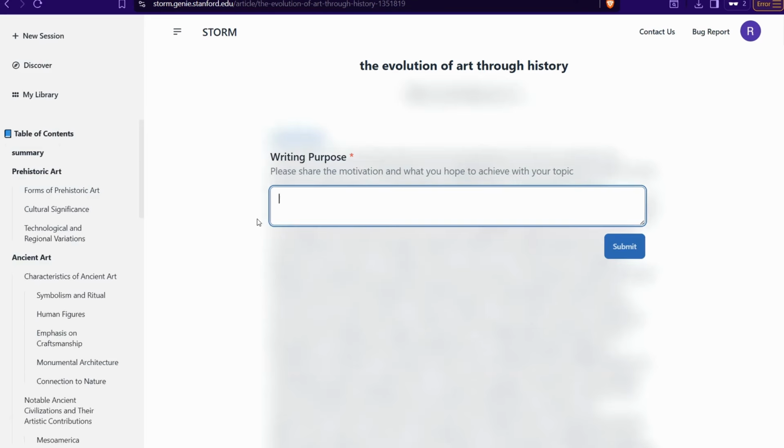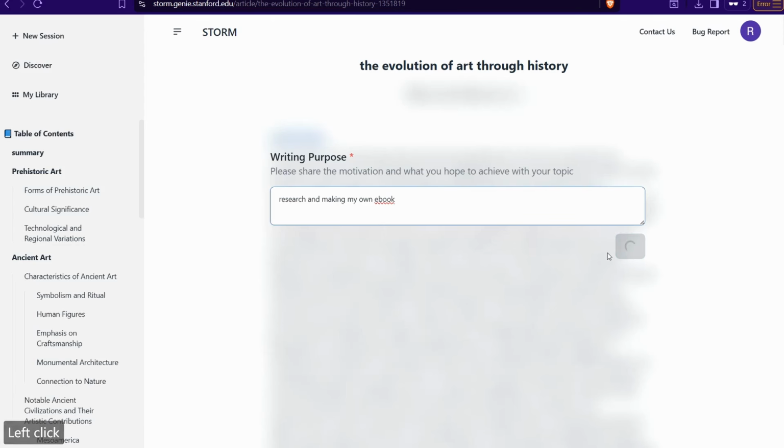So now it's time to insert your purpose for writing this report, like for research and making my own ebook and something like that.